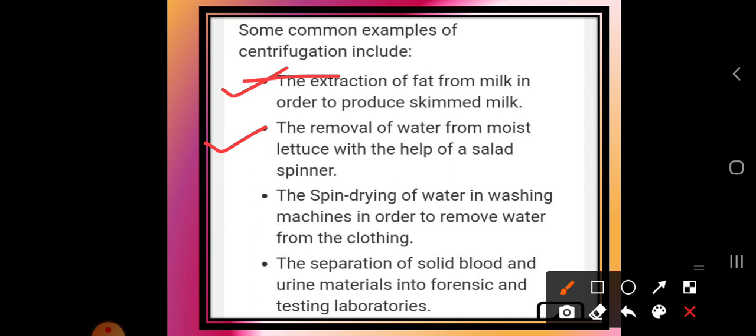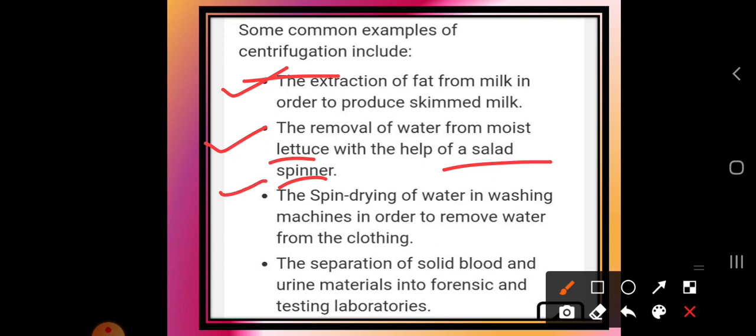Okay. Skimmed milk means a heavy milk, and the removal of water from the moist lettuce with the help of a salad spinner. Okay. Another spinner is the salad spinner. In this way we can remove the water which is present in the lettuce. Okay. So, this is one of the common examples which we use in day to day life.